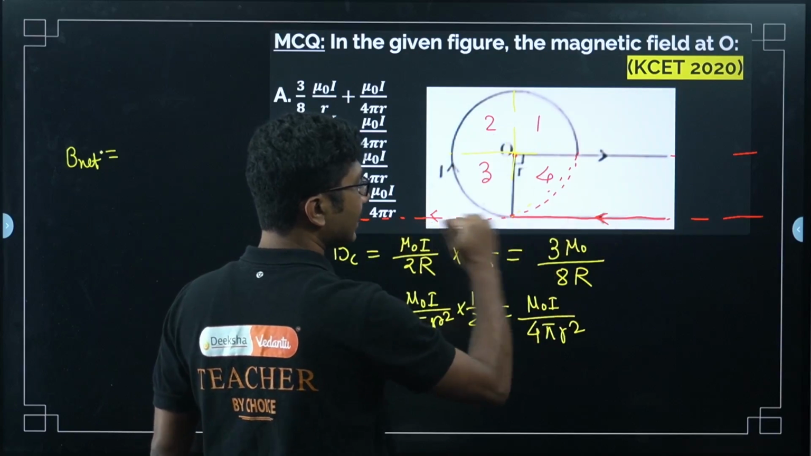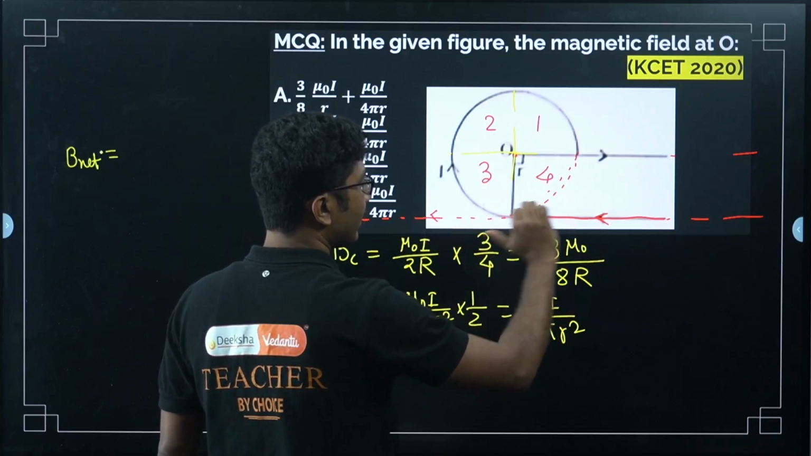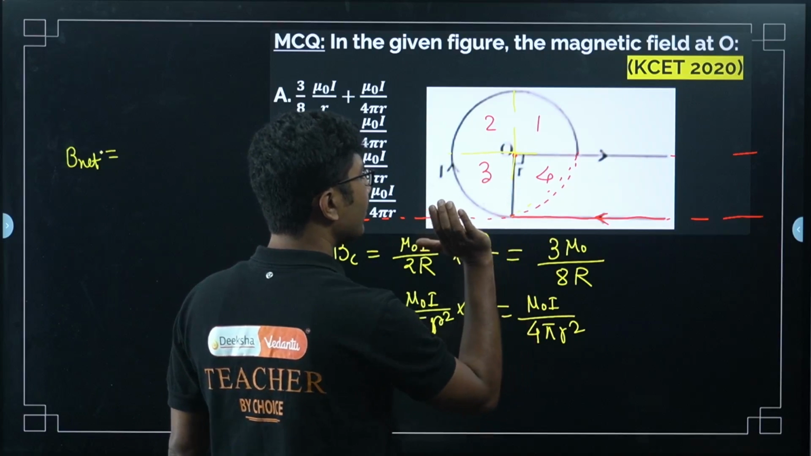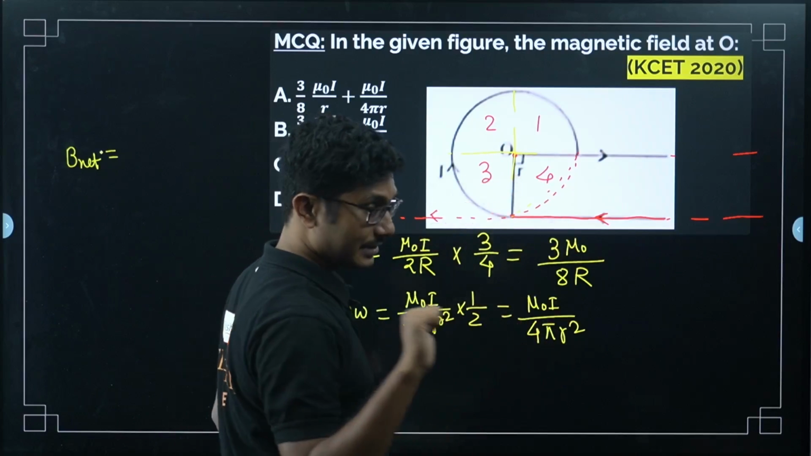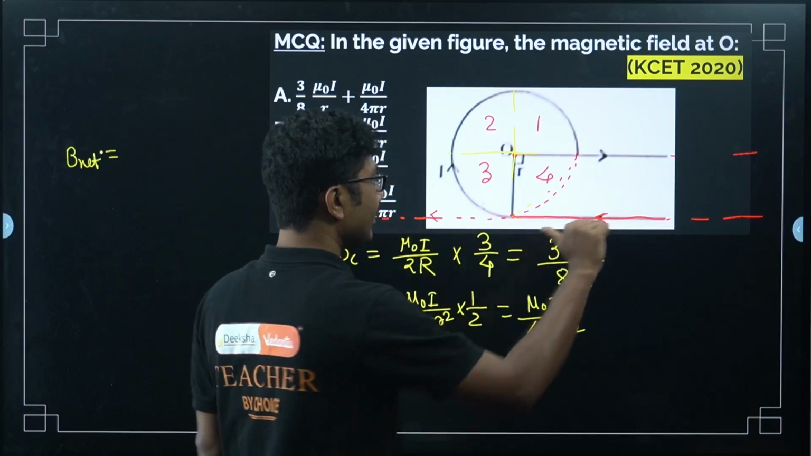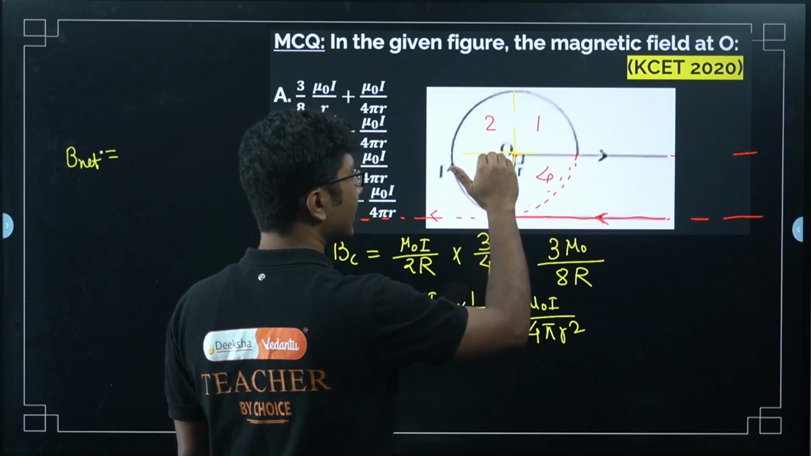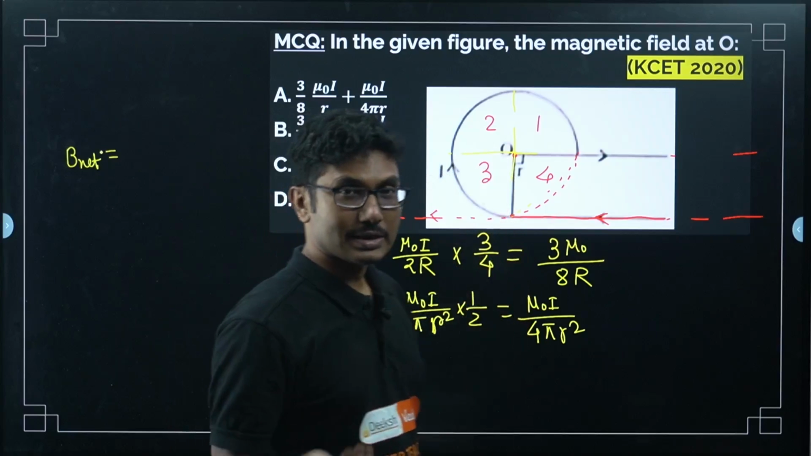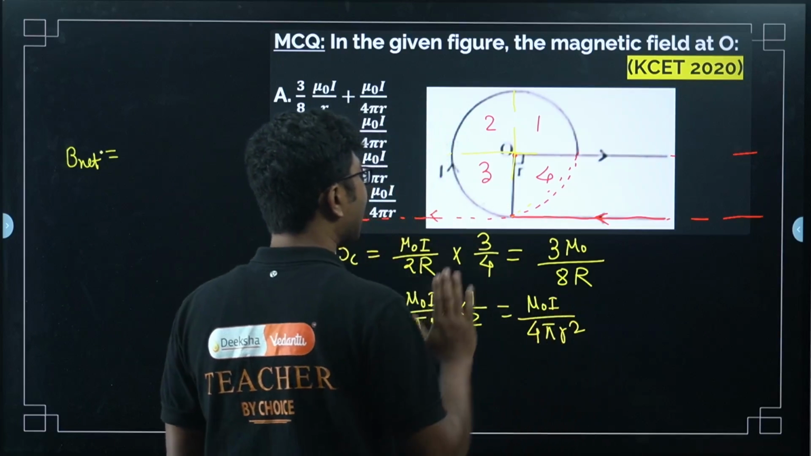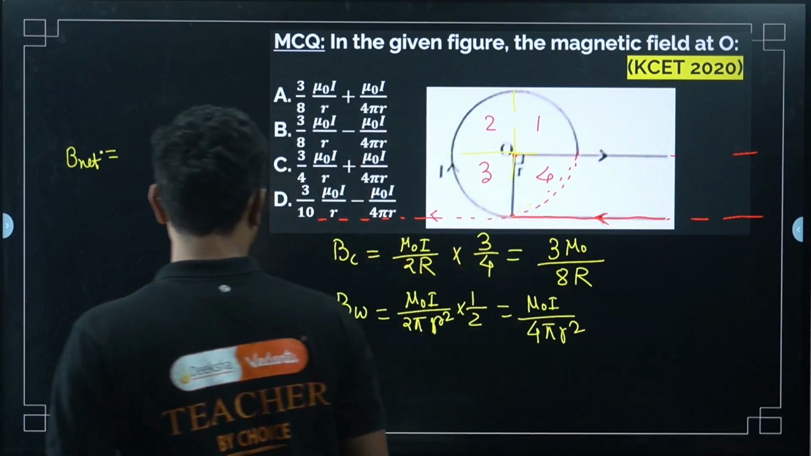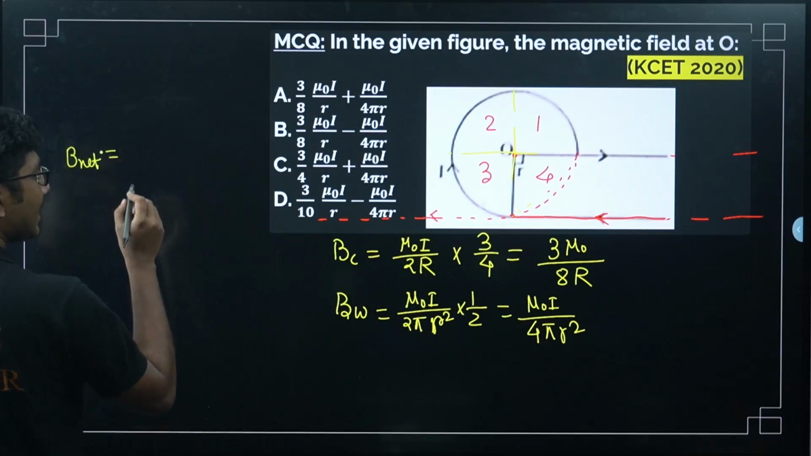And what is the direction due to this? It is flowing in this direction. For a straight wire, it is just opposite. You will point your finger in the direction of current and rotate your hand. So in that case, it will be into the page. Both cases it is into the page, right? Both cases into the page. So the net magnetic field will be the addition of that.